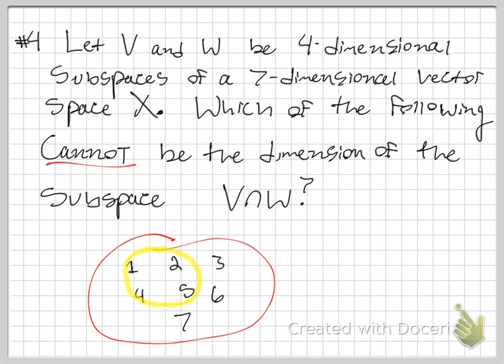They can share 1, they can share 2, they can share 3, they can share 4, but they cannot share 0. And so that means that the answer to this one is A. There you go.